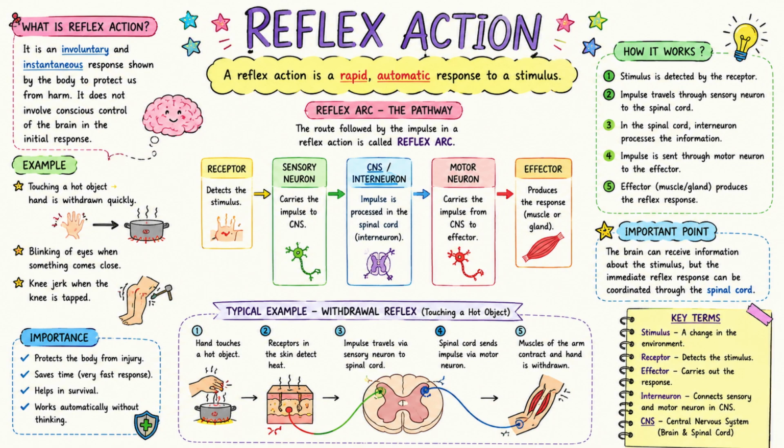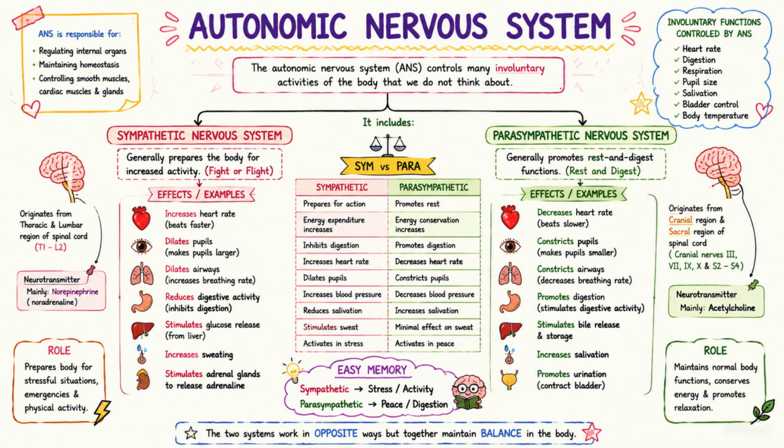The reflex arc follows this pathway: receptor, sensory neuron, CNS, motor neuron, and effector. This allows a rapid response, mainly through the spinal cord. Autonomic nervous system. The autonomic nervous system controls many involuntary activities. It has two major divisions: sympathetic and parasympathetic.